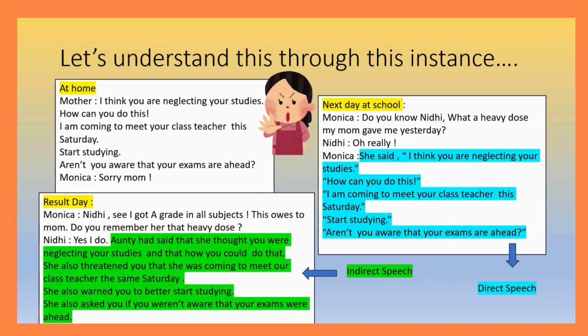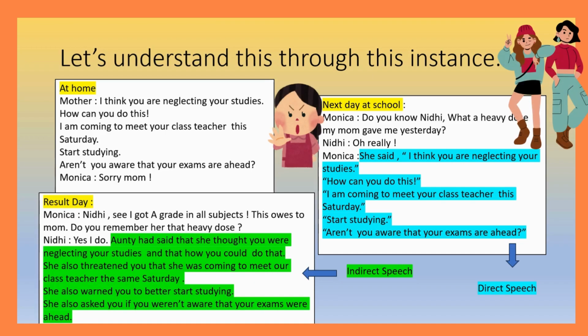Now let's understand this concept through this example or an instance. There are three scenarios in this. The first scenario is at home. Her daughter Monica, it's a scenario between them. Mother says, "I think you are neglecting your studies. How can you do this? I'm coming to meet your class teacher this Saturday. Start studying. Aren't you aware that your exams are ahead?" Monica says, "Sorry, mom." So this happens at home.